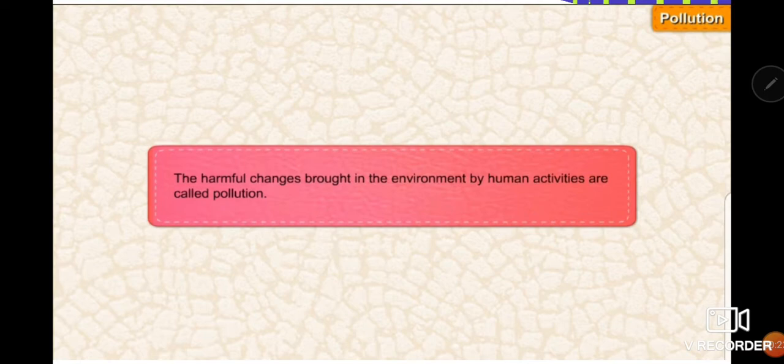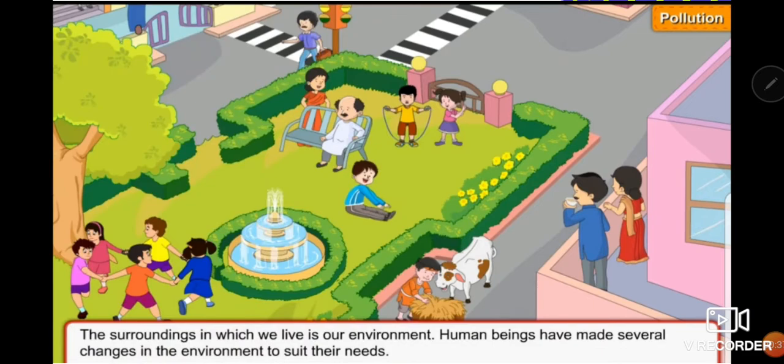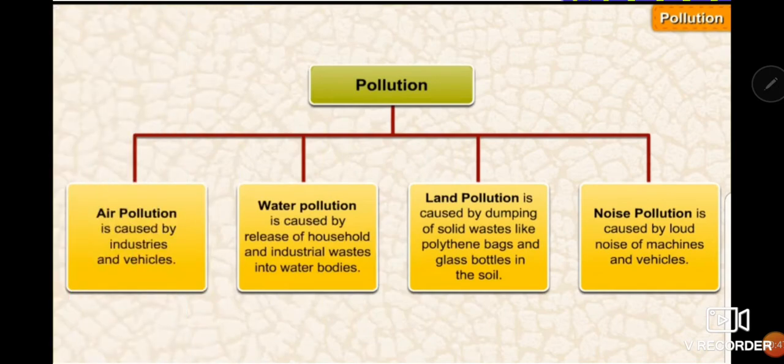What is pollution? The addition of harmful substances in the environment in any way is known as pollution. The harmful changes brought in the environment by human activities are called pollution. The surrounding in which we live is our environment, and human beings have made several changes in the environment to suit their needs. There are four types of pollution.